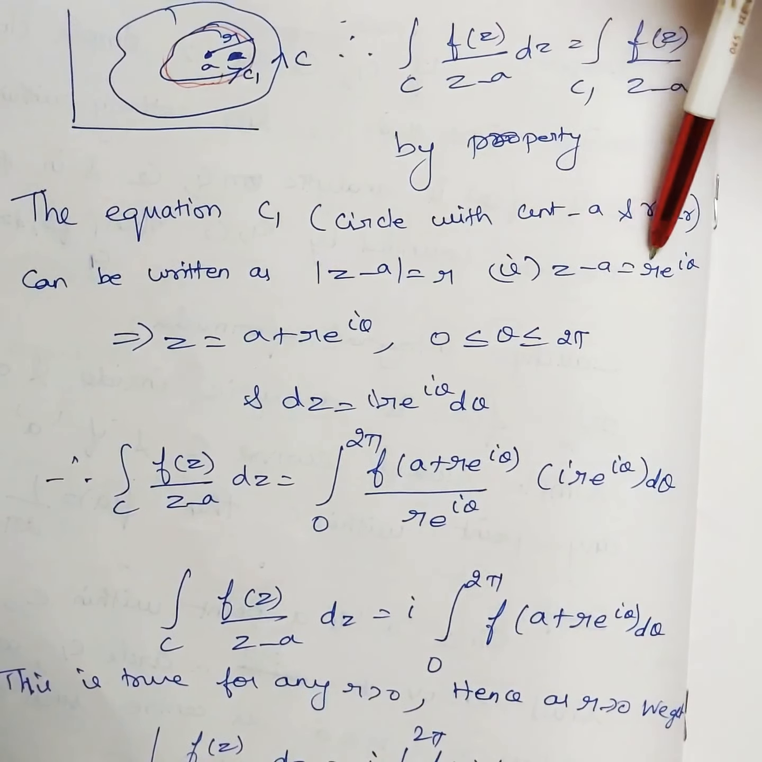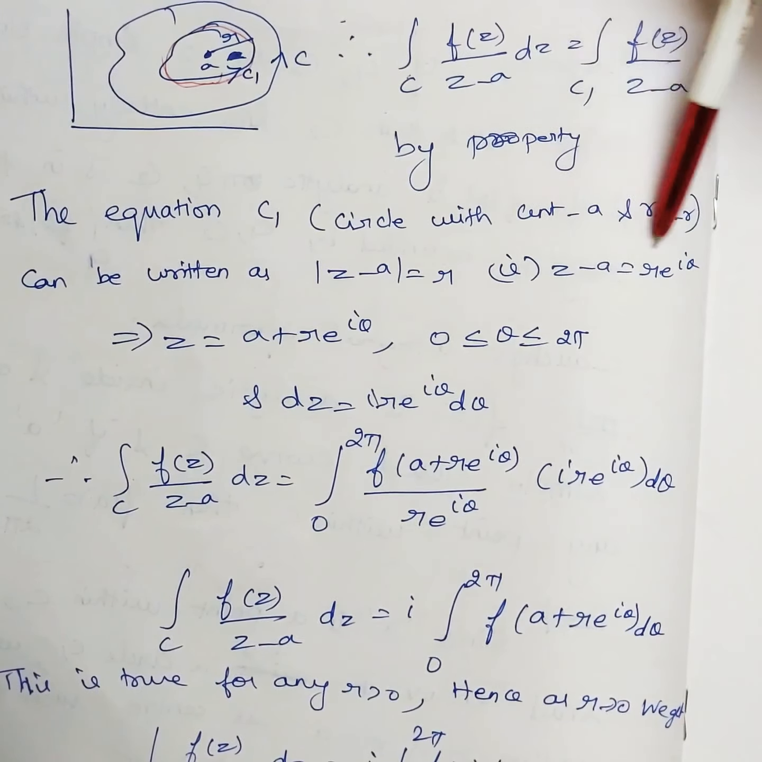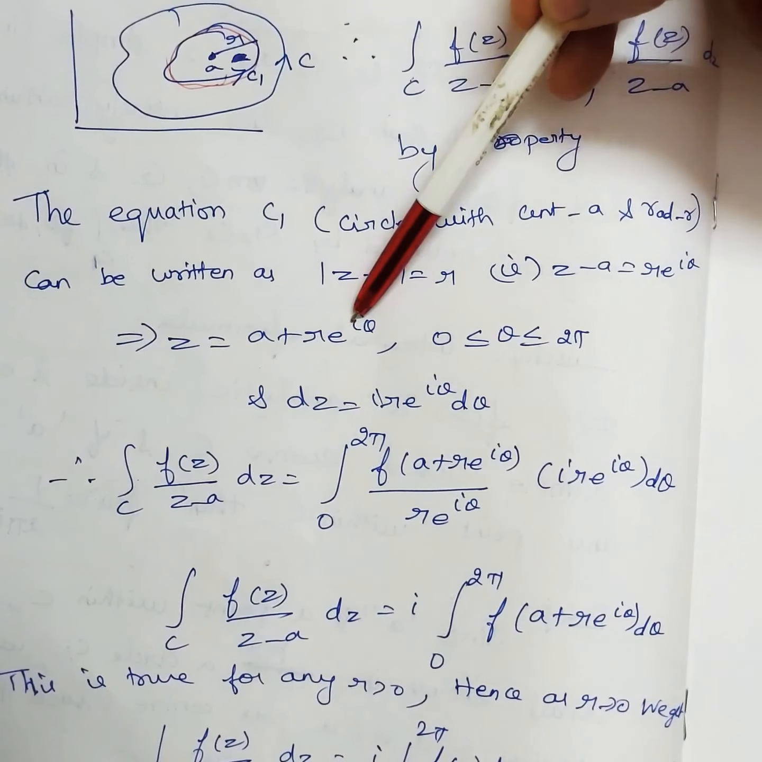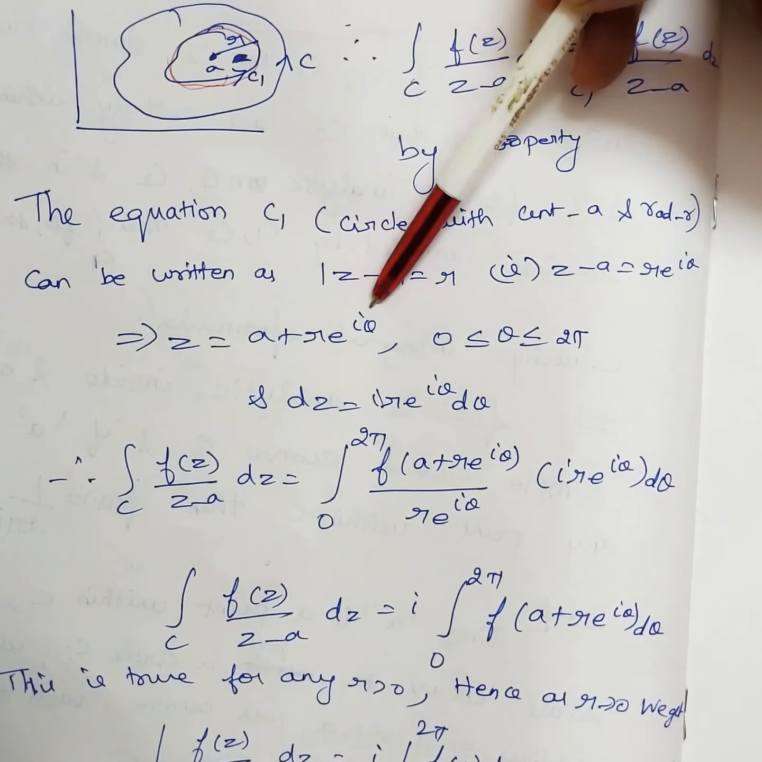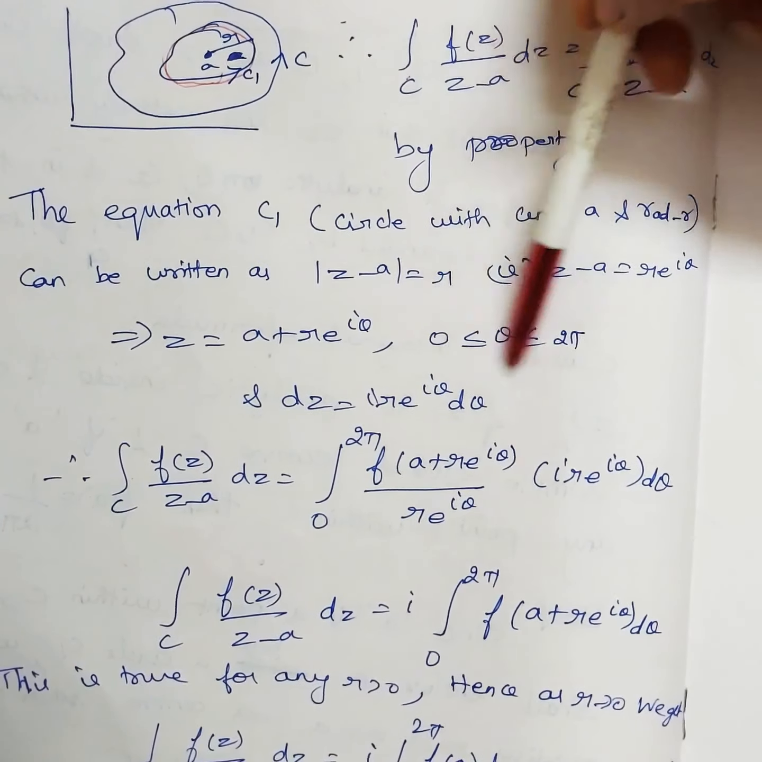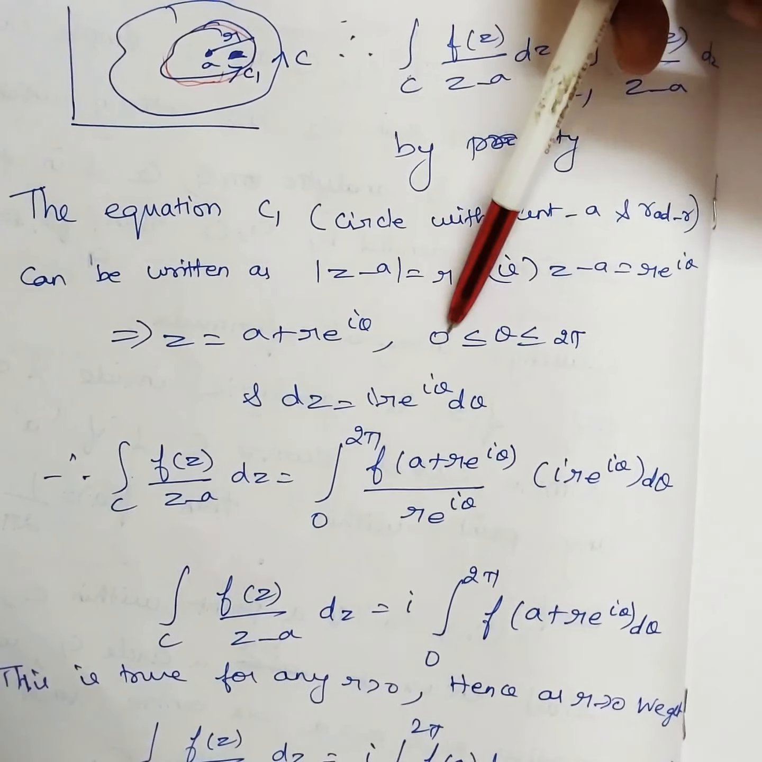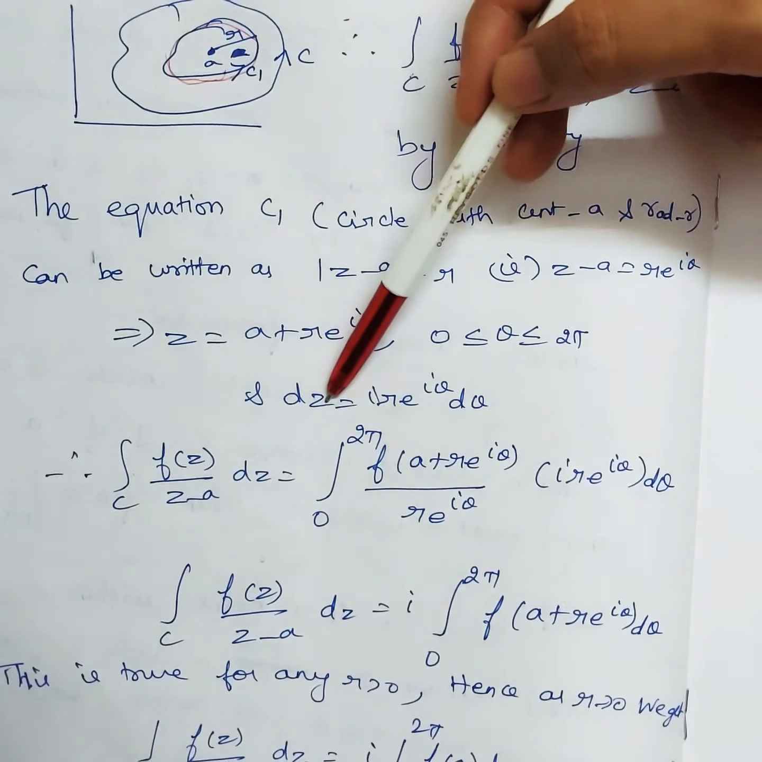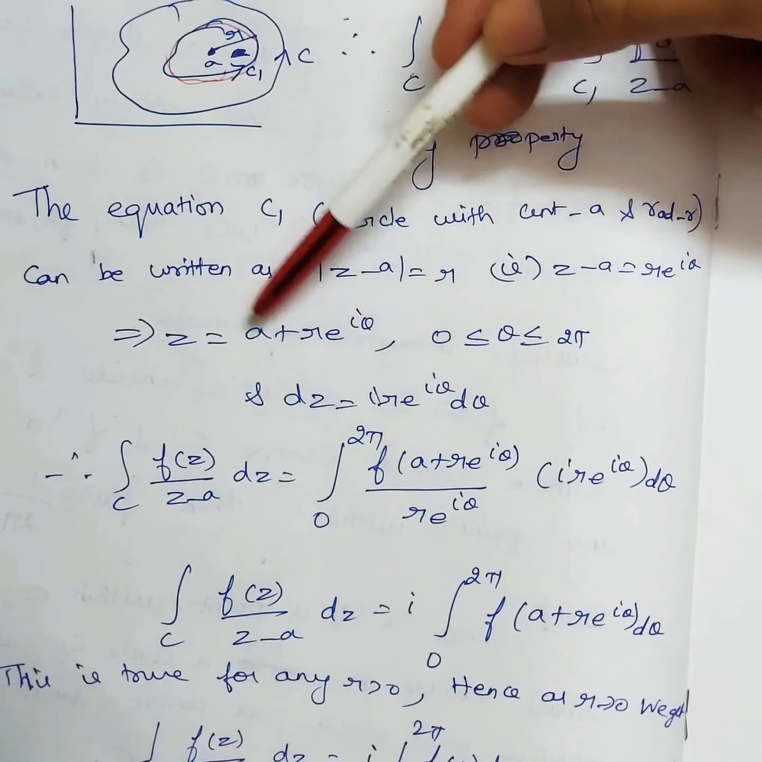z minus a is r e power i theta. This is the form. So taking a to the other side, z is equal to a plus r e power i theta. Since it's a circle, theta lies between 0 and 360 degrees, right? So 0 to 2 pi. Okay. So if z is this, integrating, then what I'll get is dz; a is a constant.